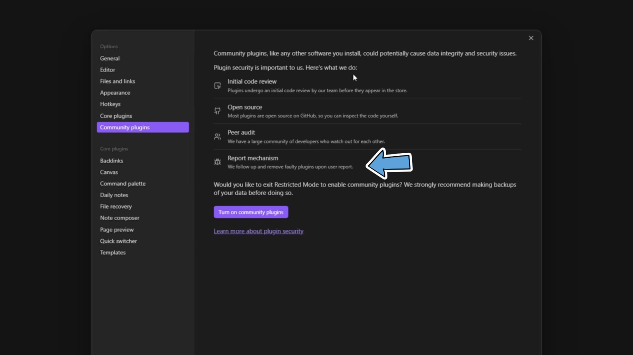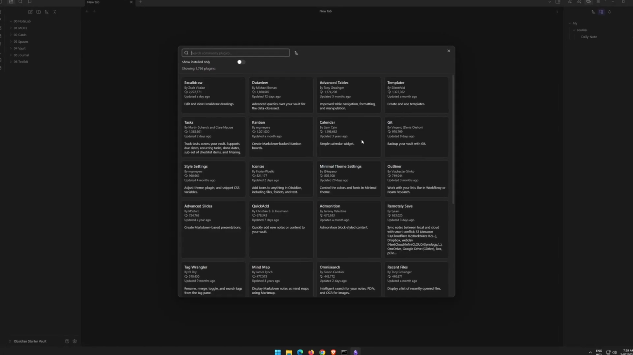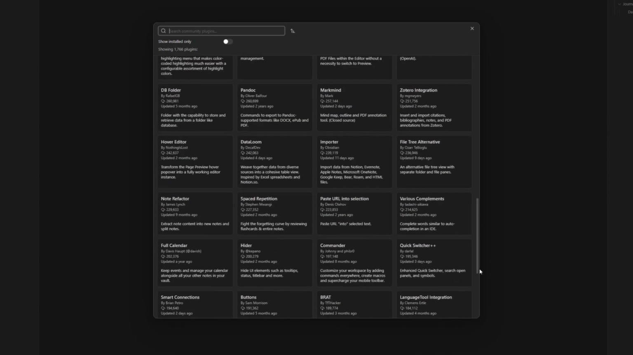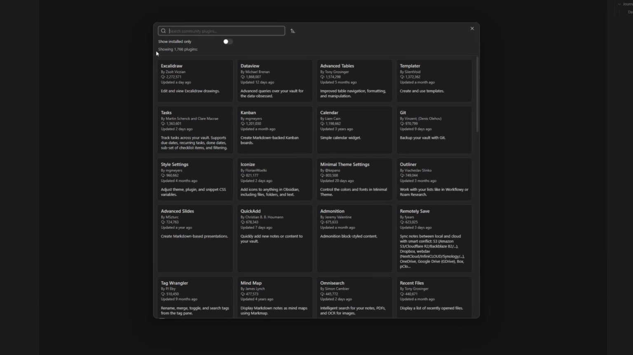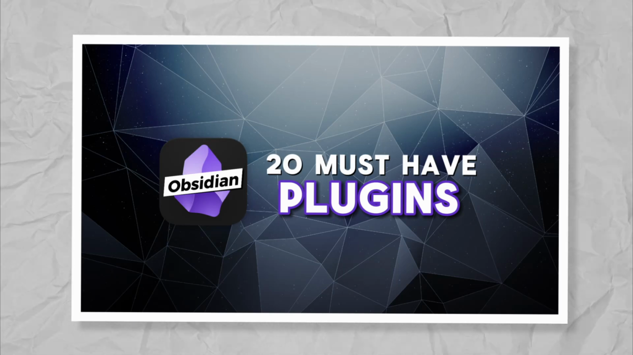We need to exit restricted mode to enable community plugins. To do so, we just click the turn on community plugins. Now we're going to be given the option to browse community plugins. So we'll hit browse and then we're presented with the community plugins page. It'll load the most popular plugins up the top all the way down, and it's an infinite scroll, so we can see that there's 1,766 plugins to extend the functionality of Obsidian. So you can check out my video 20 must-have plugins for Obsidian.